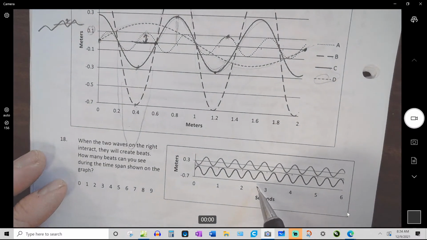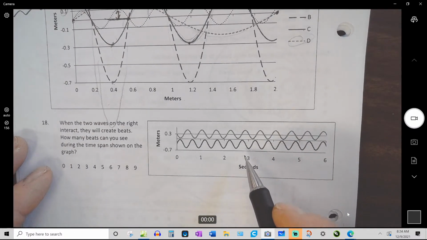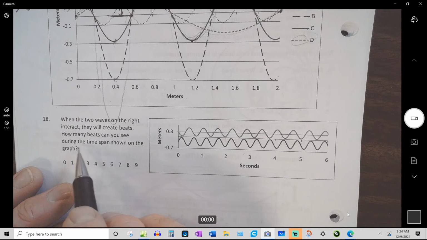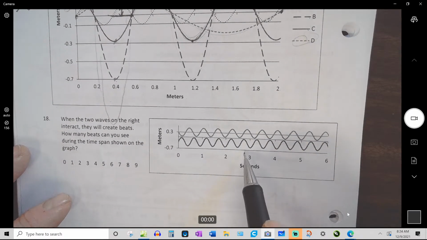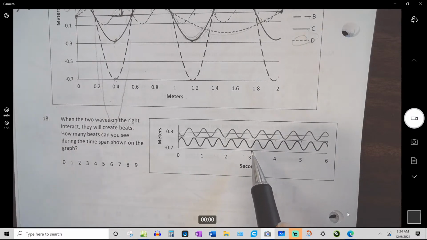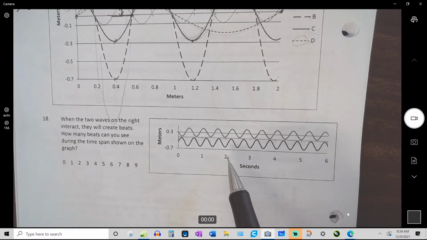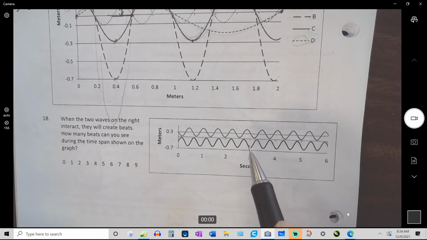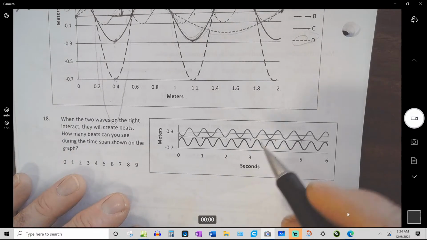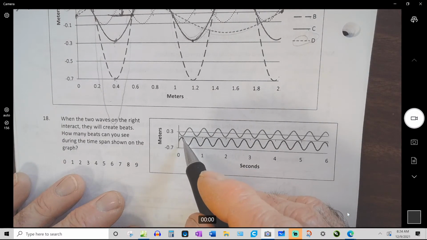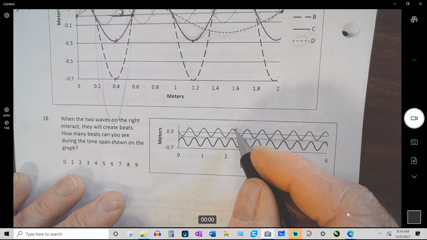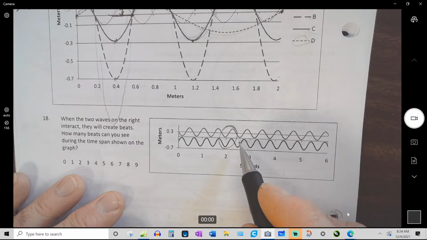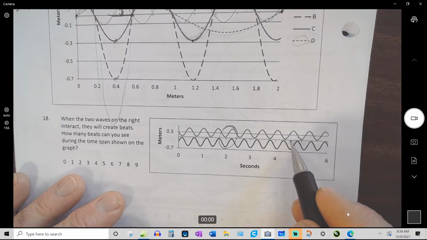This is maybe one of the hardest ones. If you got this right, pat yourself on the back. How many beats can you see? A beat is when you put two waves together that have similar wavelengths and similar frequencies, but not exactly the same, and you hear a louder, softer sound. And here I'm going to find one beat. One beat is right about here. And let's see if there are any other beats. Yeah, right about there.